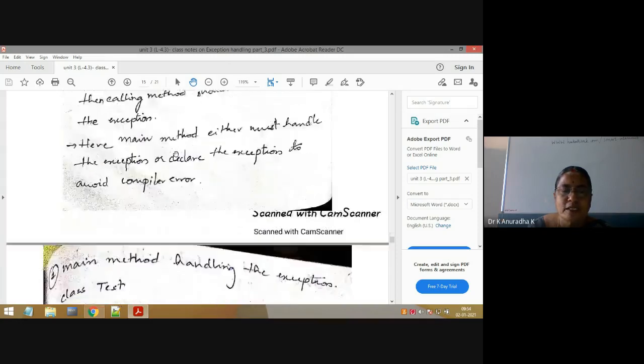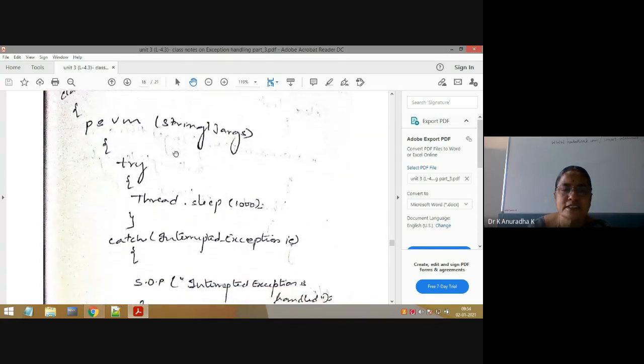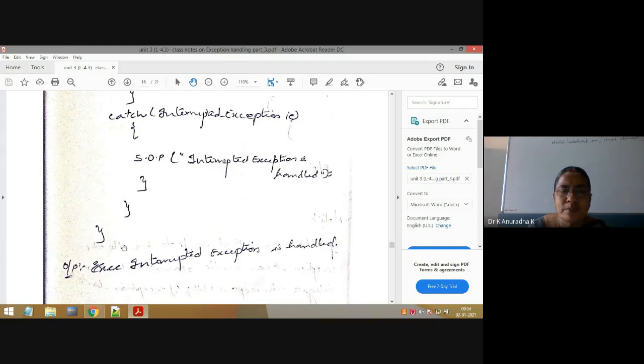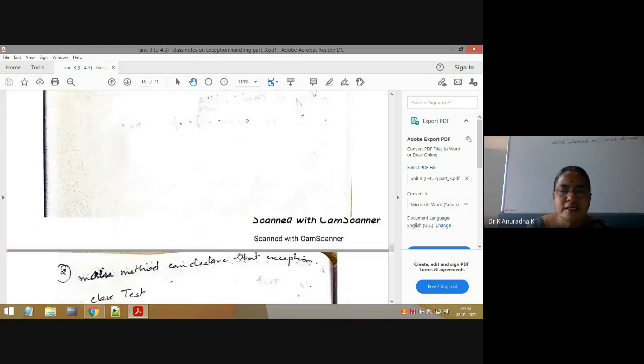To overcome that compiler error, in the next program I am using handling code. So if you use handling code, there is no compiler error and it is a graceful termination. That's why you will get the output like this. Next, either handling or declaring, no?